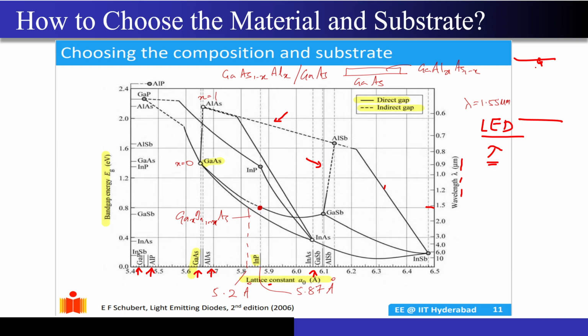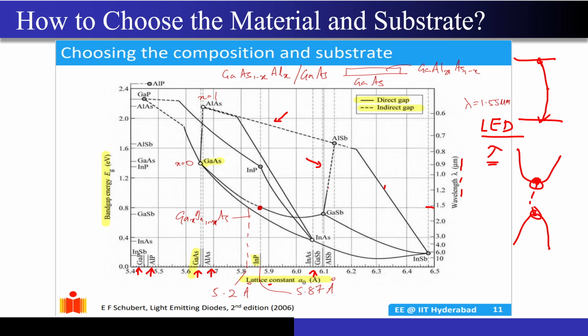There needs to be no involvement of the phonon, because I don't need a momentum-assisted recombination, correct? If I have silicon, then that recombination is very poor. Most of it will be dissipated as heat in the lattice itself, correct? So this recombination that I am talking about, the electron jumping from conduction to valence band, has to be a direct recombination, and for this to happen, my E-k diagram should look something like this, correct? The valley over here and the top over here should exactly overlap, and this can only happen in direct band gap semiconductors, correct? That's why there is no silicon present over here.